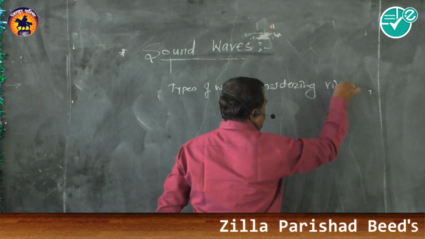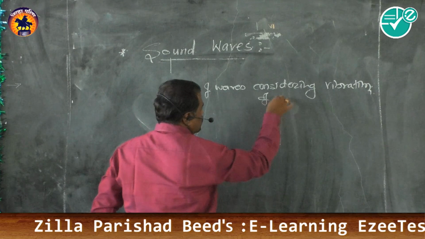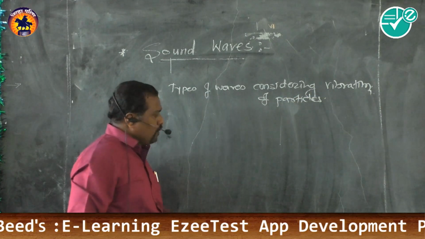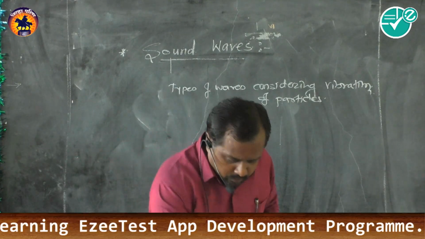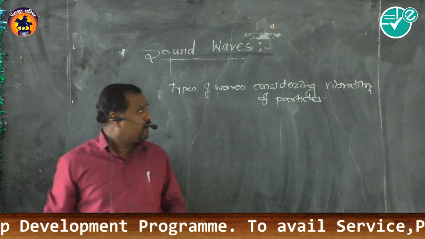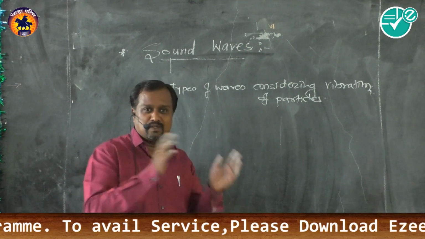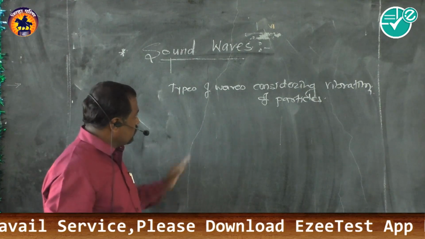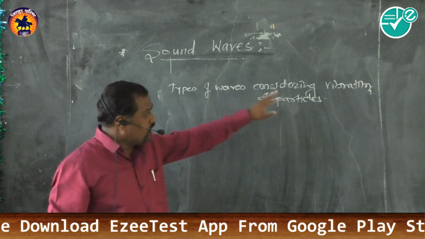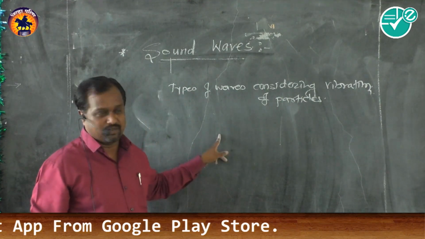vibration, the complete vibration of particles. Basically, in some of the books, progressive waves are divided into two types: transverse wave and longitudinal wave. Keep in mind that when we define the type of wave considering vibration of particles, there are two types, longitudinal wave and transverse wave.